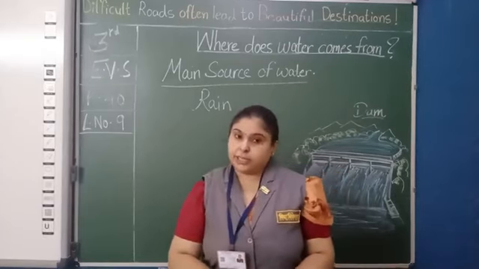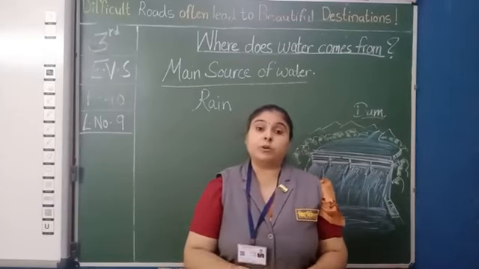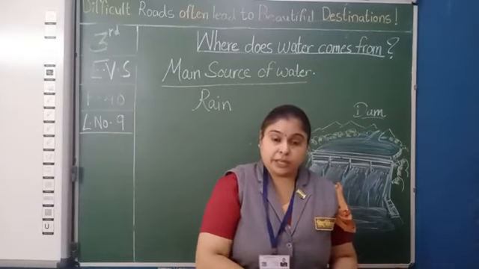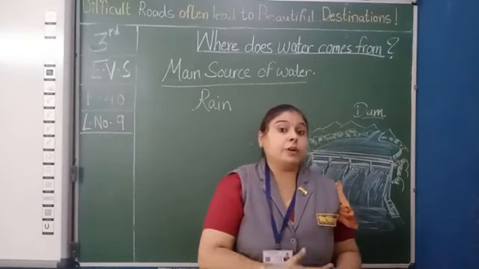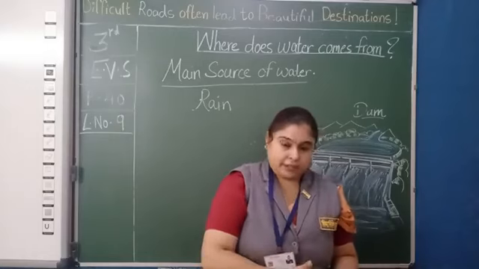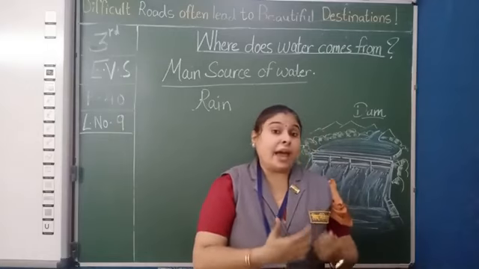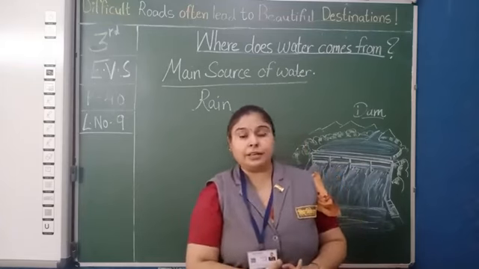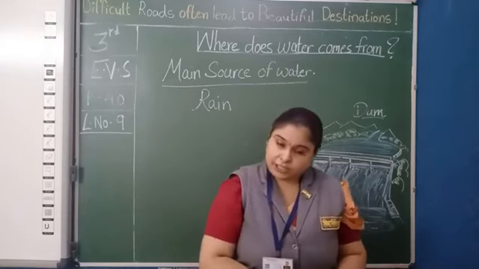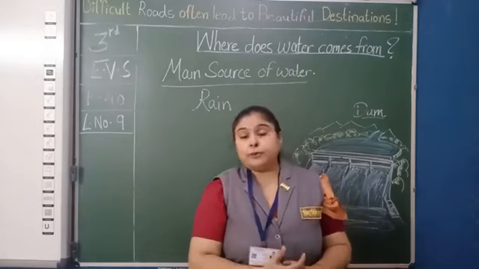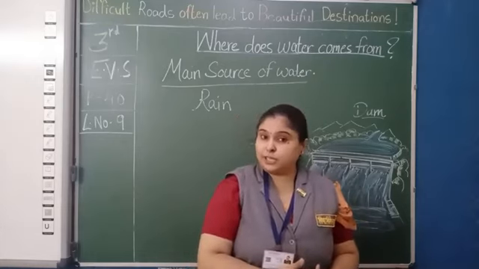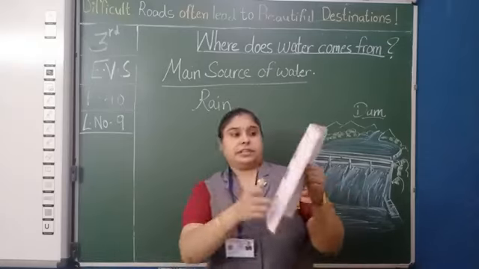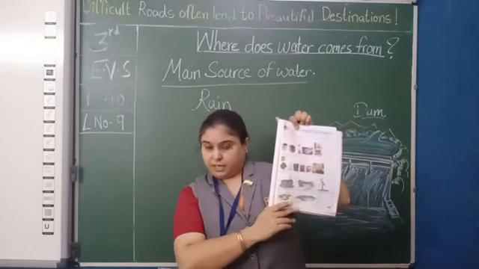In this lesson we are going to learn about different water bodies and what a landform is. As we know, our earth is made up of water and land. As I have already discussed, 70% of our earth has water. Before starting with the lesson explanation, just come to the lesson's first page.